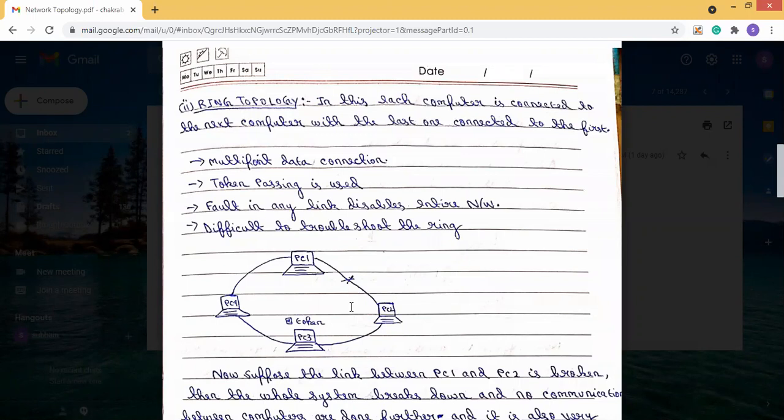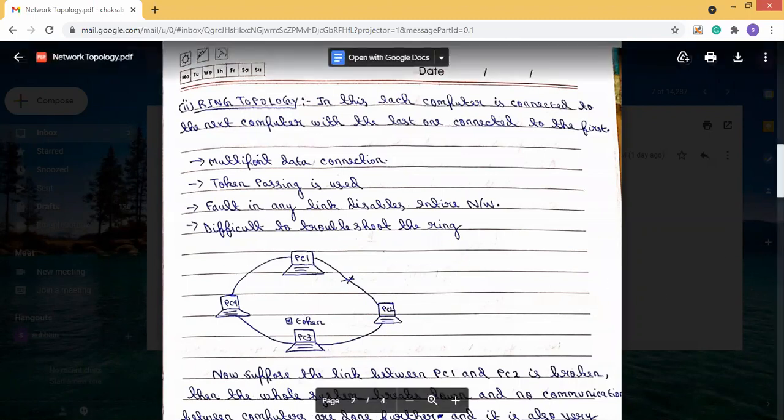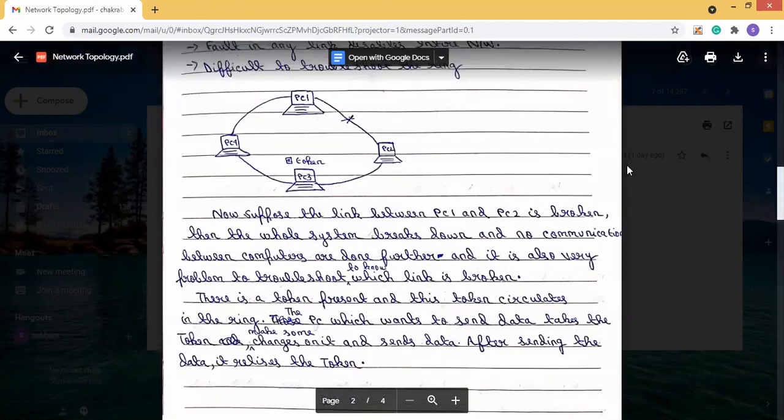For ring, if any link is broken, then the whole network will break down. That is what is written here: if the link between PC1 and PC2 is broken, the whole system breaks down and no further communication between the computers is done. PC1 will not be able to communicate with PC2, PC3, or PC4.